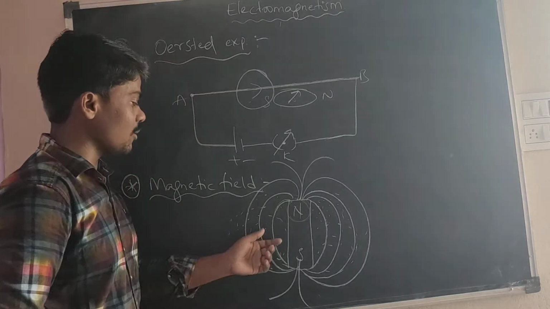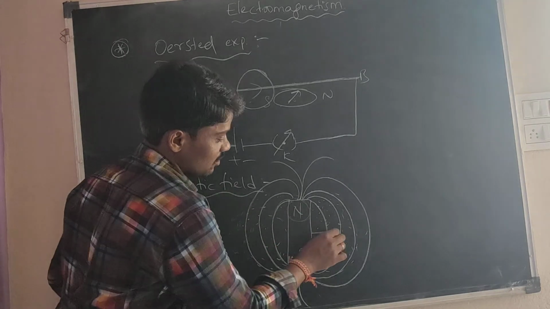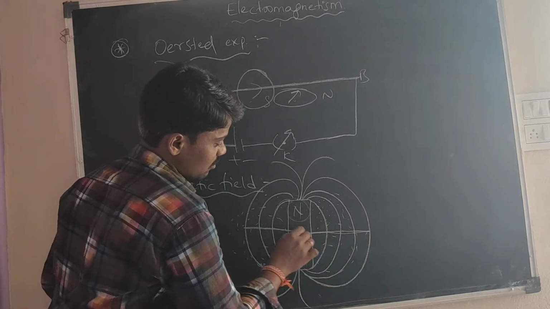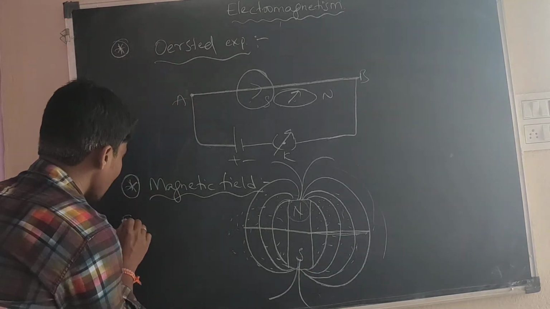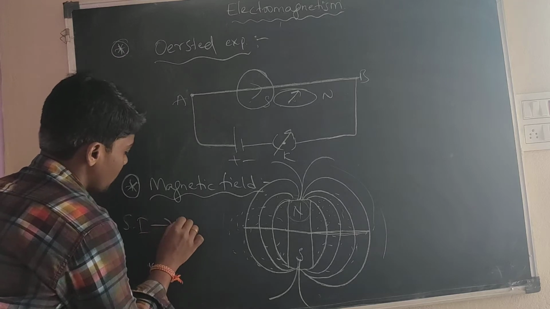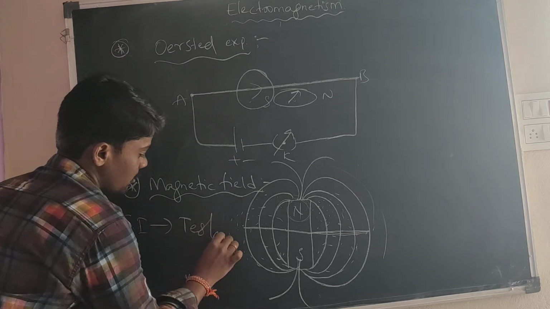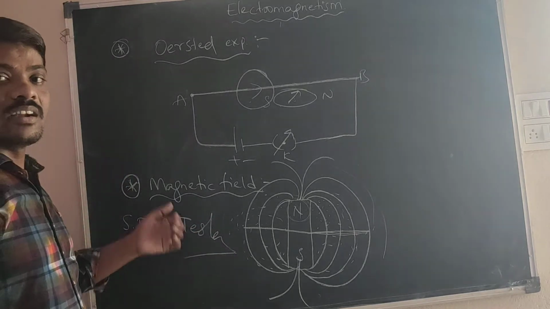That is the magnetic field. This is the magnetic field region. The total region is the magnetic field region. The SI unit of the magnetic field is Tesla.